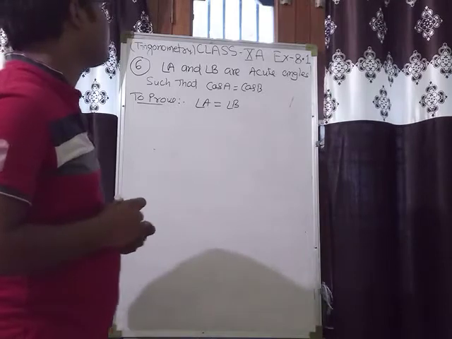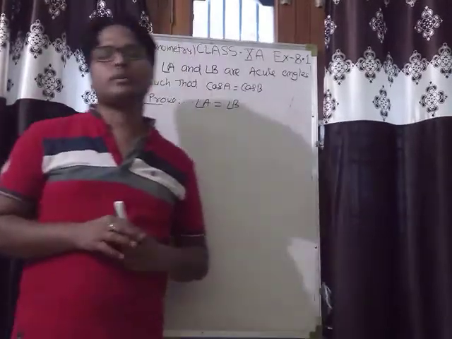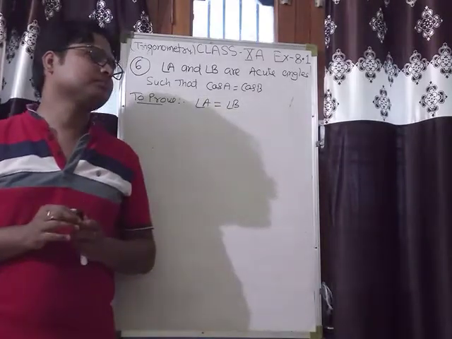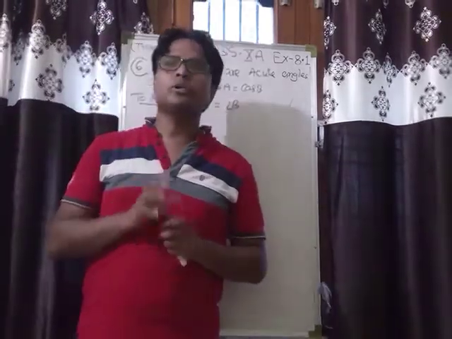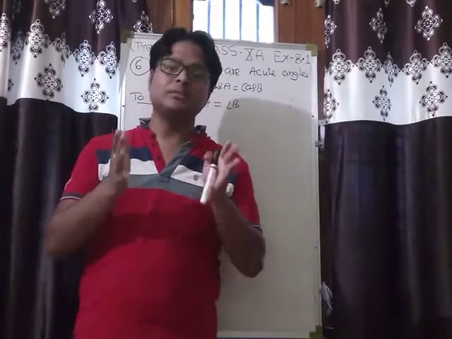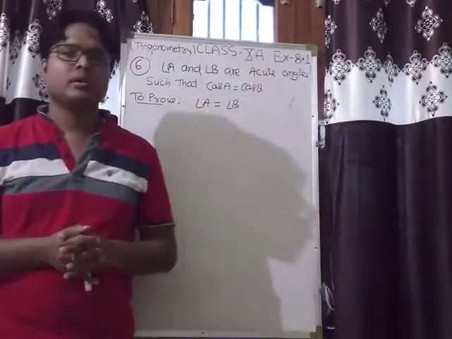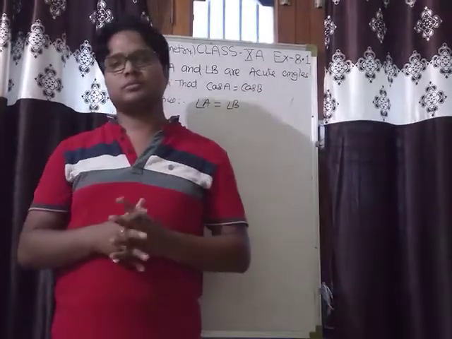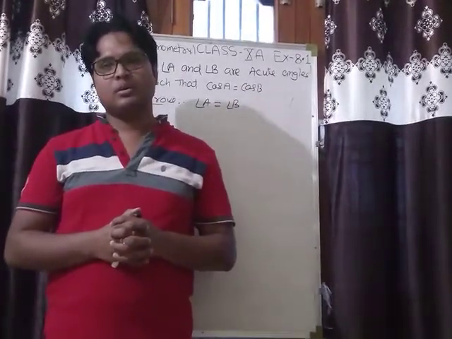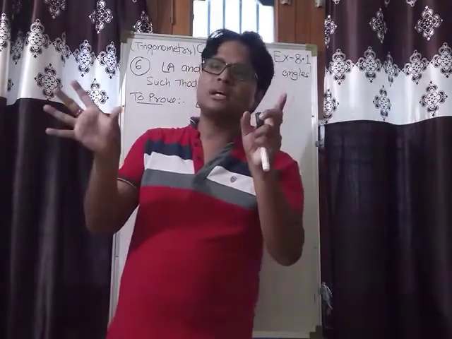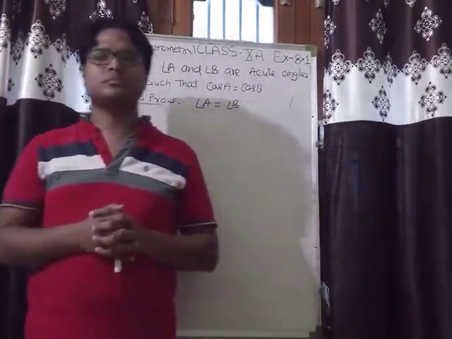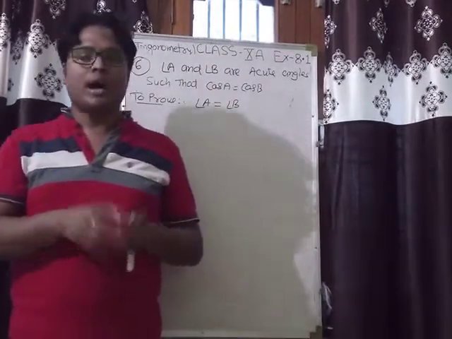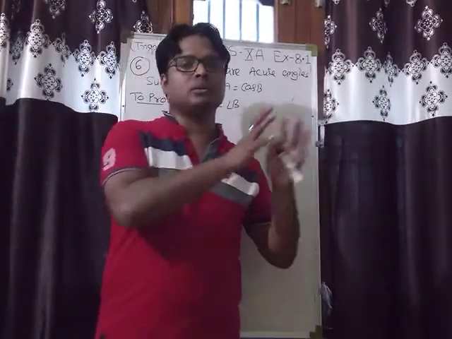See, for proving this, you have to know about the concept of similar triangles. In class 9th you have read about congruent triangles. What do you conclude if two triangles are congruent? Their corresponding sides and corresponding angles are equal.